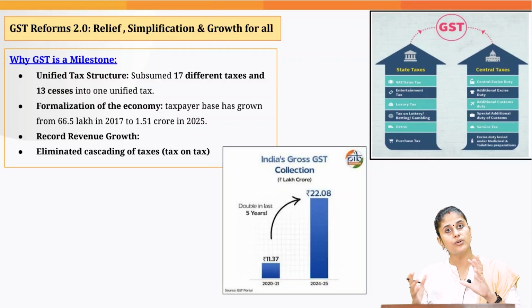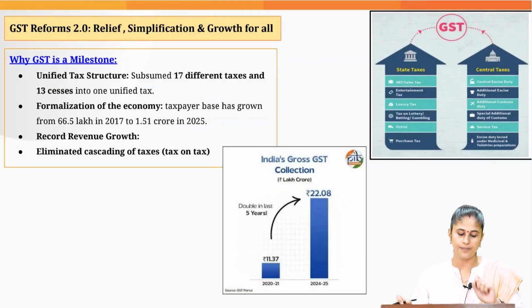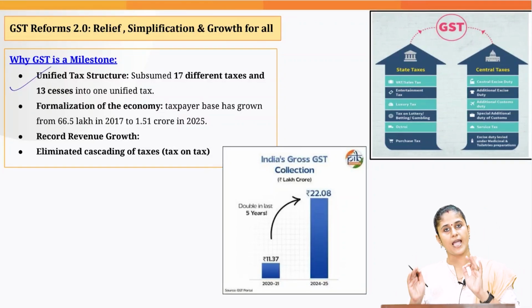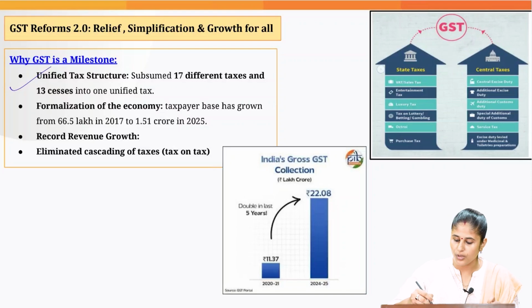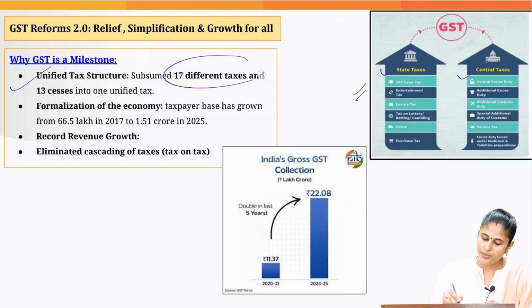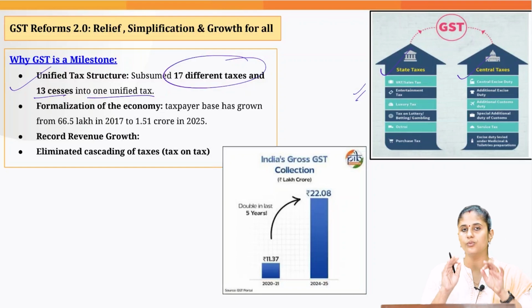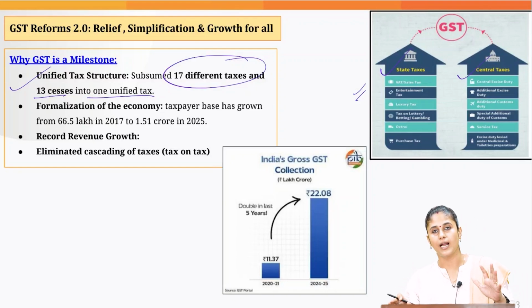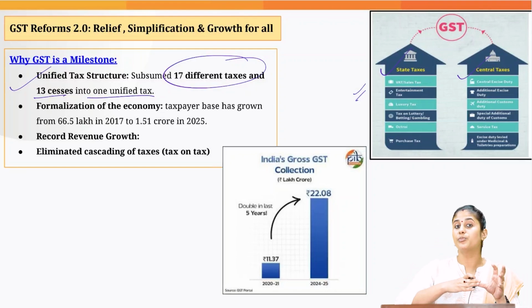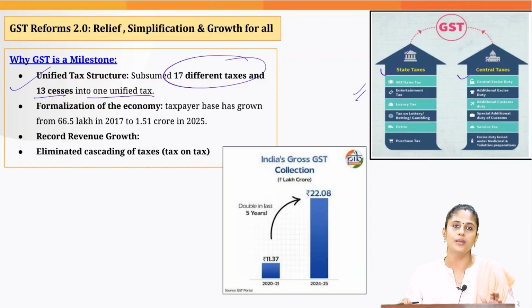So what all milestones we have attained because of this GST? So we have put in place a unified tax structure, realizing the idea one nation, one tax. So to realize this idea, we have subsumed a lot of state government taxes and central government taxes. Okay, you can refer to the example of the taxes. And if you go by the PIB, we have subsumed 17 different taxes and 13 cesses into one unified tax. Now you understand how it is going to have a profound impact when it comes to ease of doing business by reducing the compliance cost.